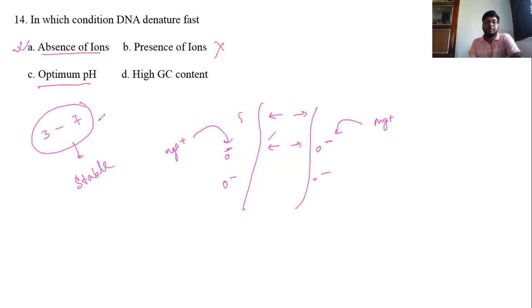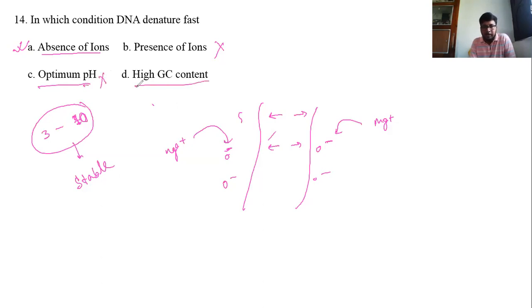If the pH is between 3 and 10, DNA structure is stable. If the pH is higher than 10, DNA may be less protonated, or if the pH is lower than 3, it must be protonated, and in protonated or deprotonated condition, DNA denatures fast. So in the optimum pH, it doesn't denature fast, it is stable. So this is also wrong.